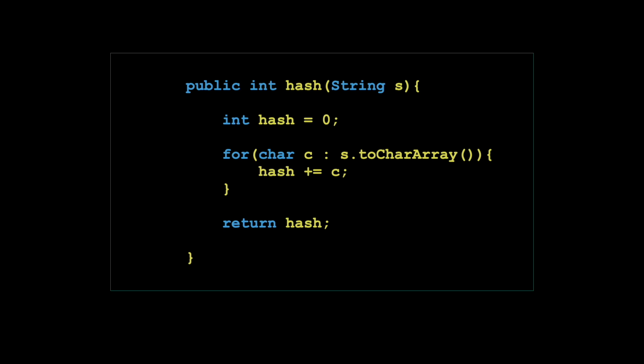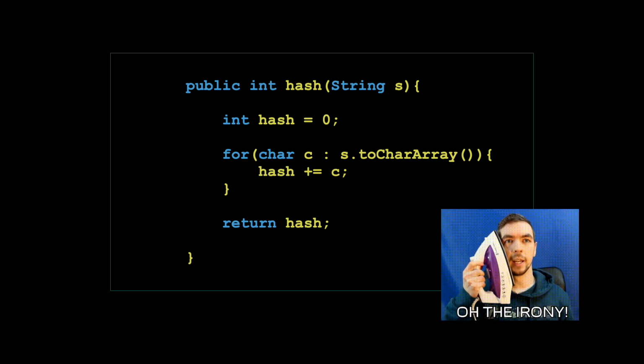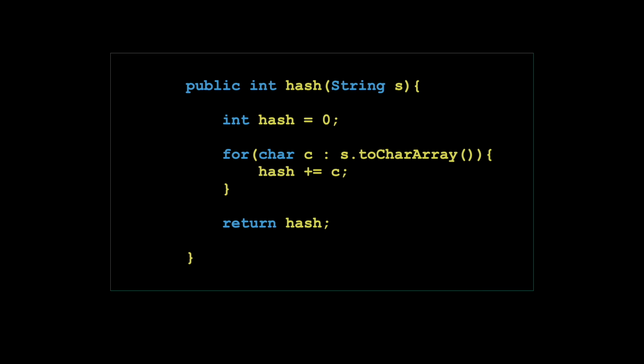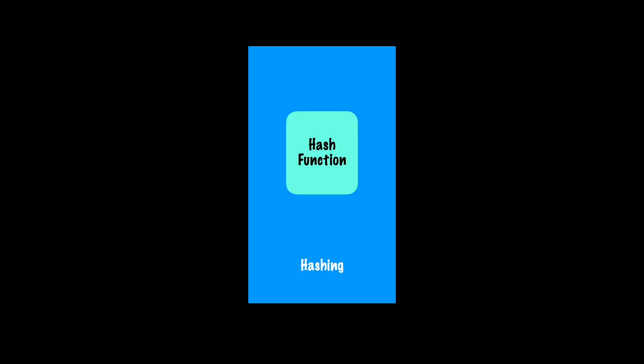For all our examples in this video, let's use this hash function, which is literally a function named hash. This hash function takes a string as an input and adds each character of the string into an integer variable, sums it up, and returns that as the hash. So as per our hash function, the string Samwise would result in hash value of 729, Frodo will result in 506, and Aragorn will result in 714. Let's see an application of this concept.